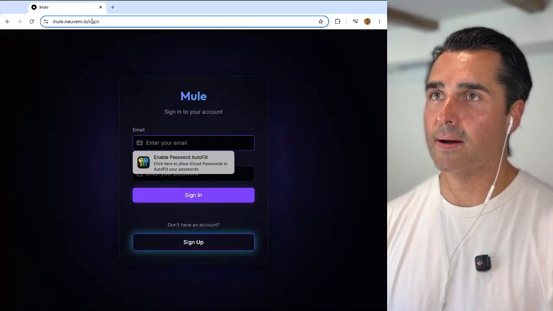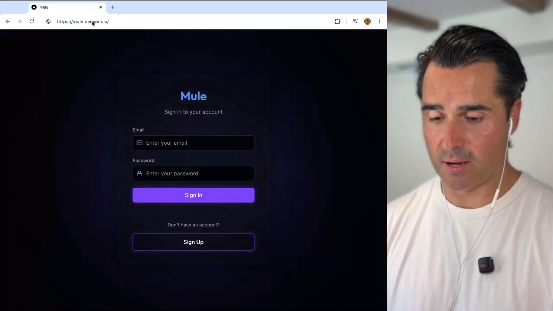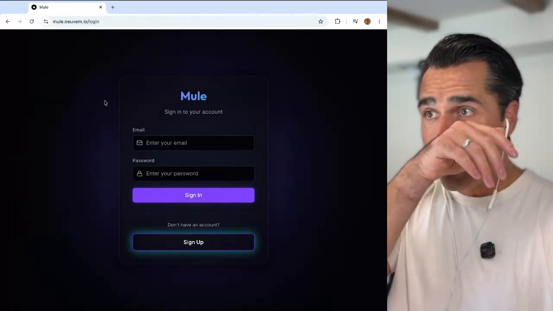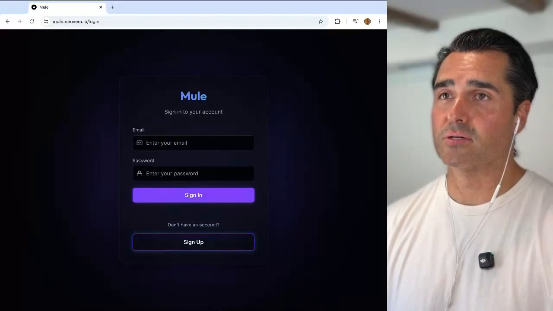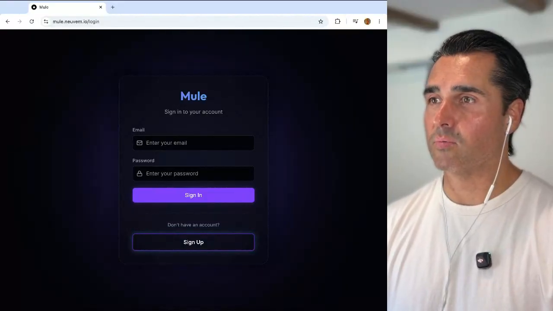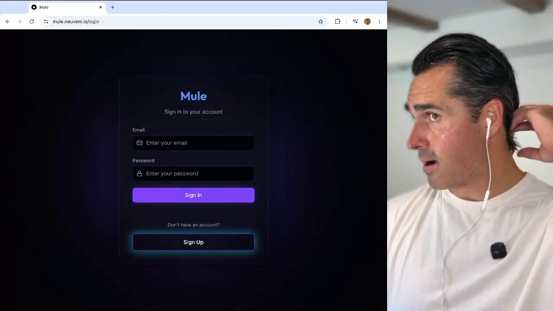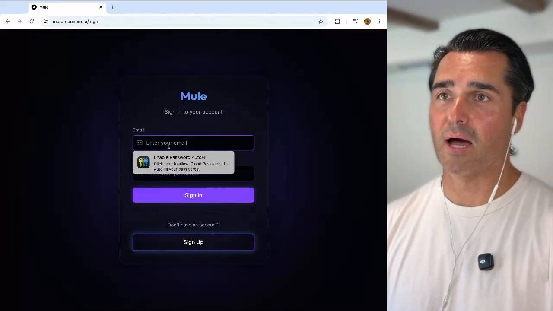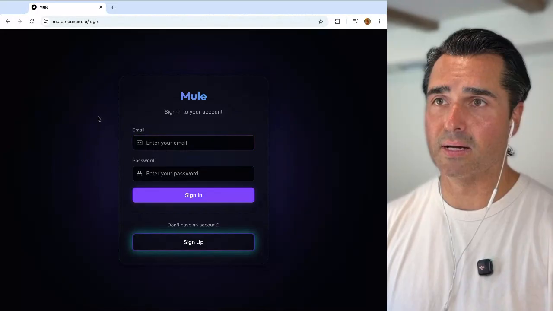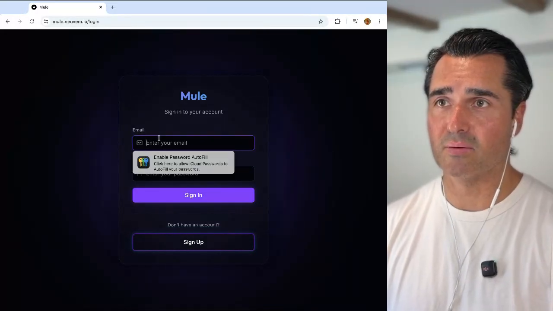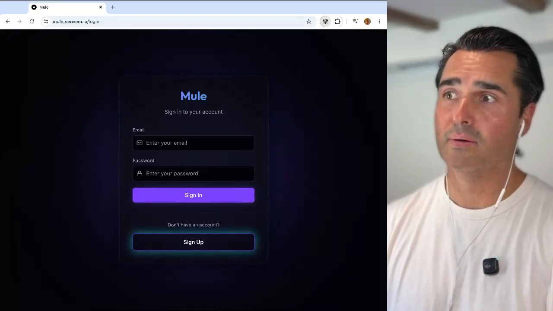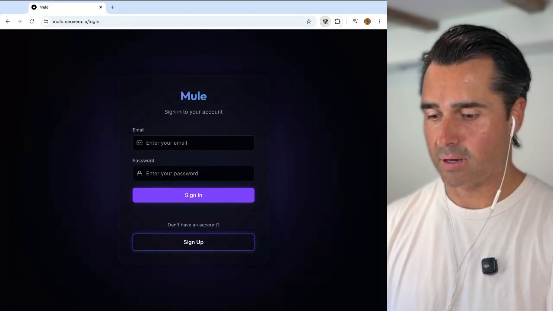Mule. Okay. I'm on the login page. Let's see if I can get to a landing page. Okay. So there's no landing page. You just get hit with the auth wall right away. Typically I would not sign up, but since I am trying to be helpful, I will go ahead and sign up.